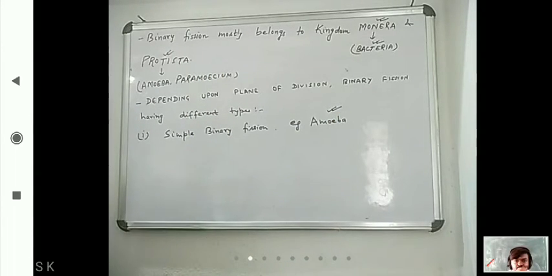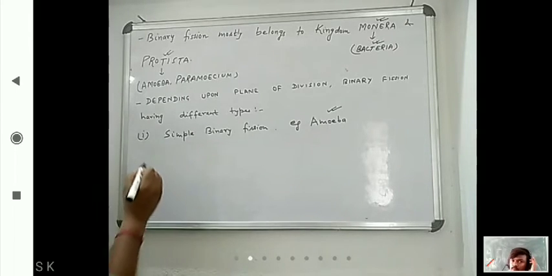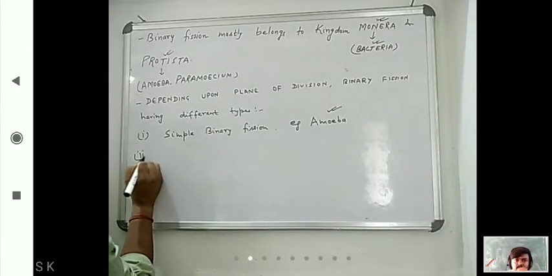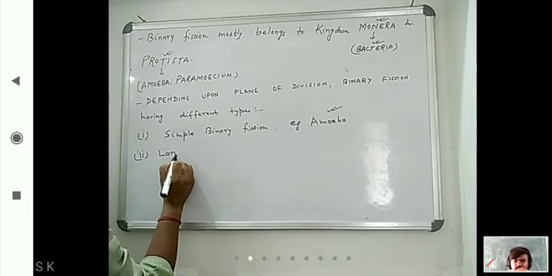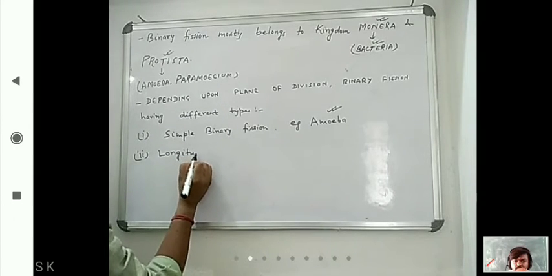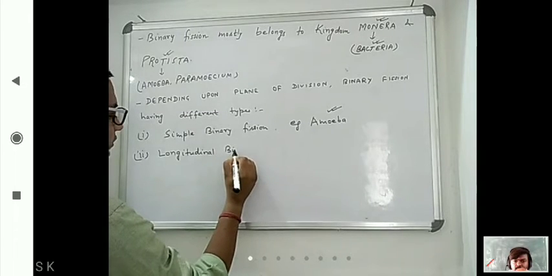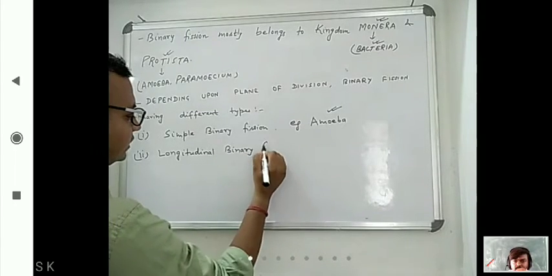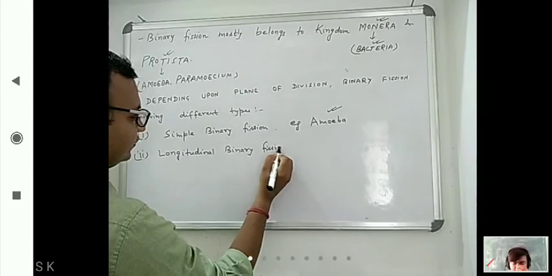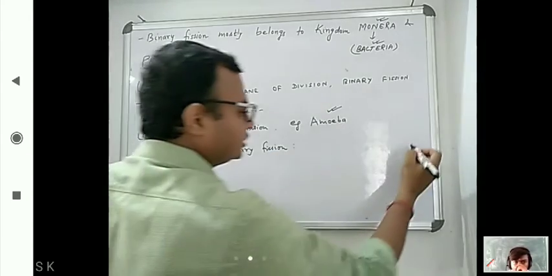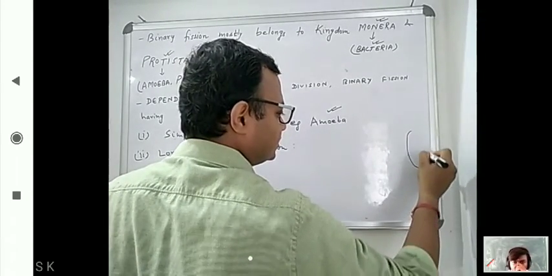Number two is longitudinal binary fission. Longitudinal means what? Like this.